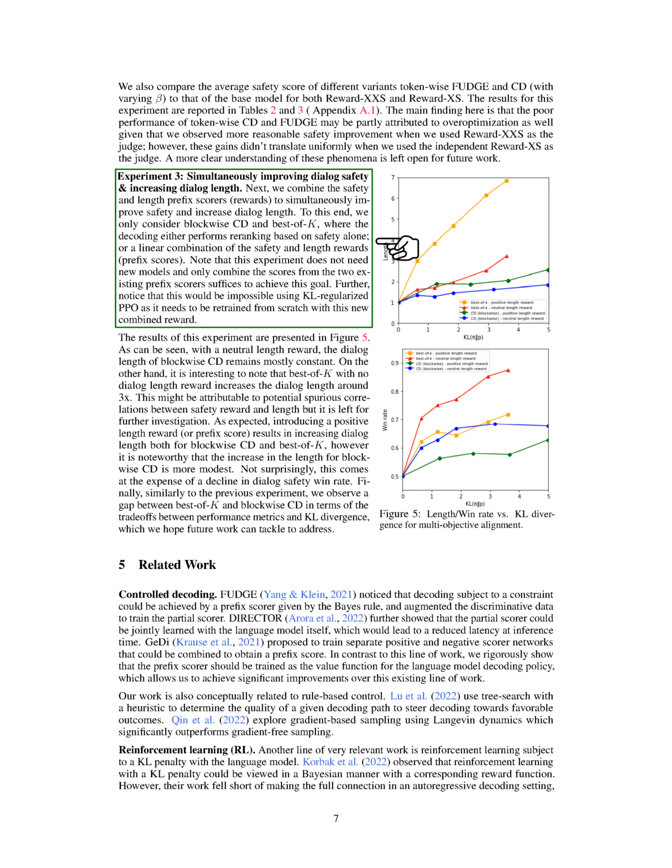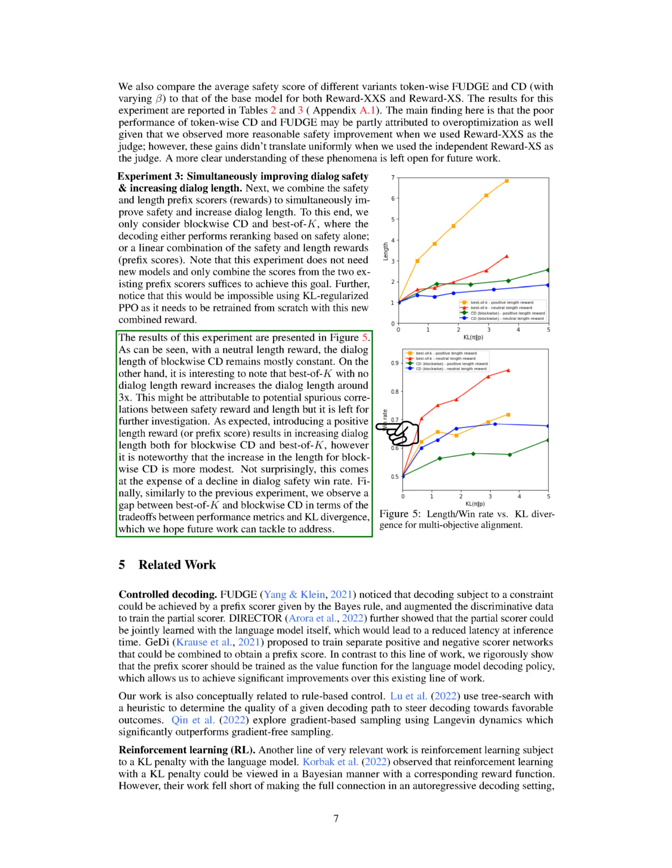In our third experiment, we combined the safety and length prefix scores to simultaneously improve safety and increase dialogue length. We found that with a neutral length reward, the dialogue length of blockwise CD remained mostly constant. However, best of K with no dialogue length reward increased the dialogue length around 3x. Introducing a positive length reward resulted in increasing dialogue length for both blockwise CD and best of K, but the increase in length for blockwise CD was more modest. This came at the expense of a decline in dialogue safety win rate.